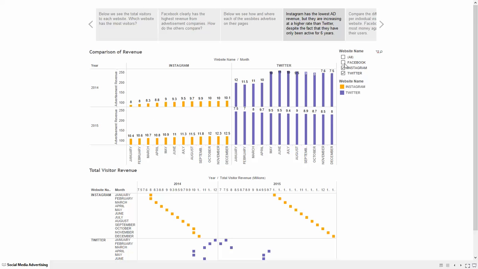Instagram has the lowest advertisement revenue as seen here, but they are increasing at a higher rate than Twitter, despite the fact that they have only been active for 6 years. The columns show us the revenue from advertisement companies, and the numbers show us the revenue, the total visitor revenue.